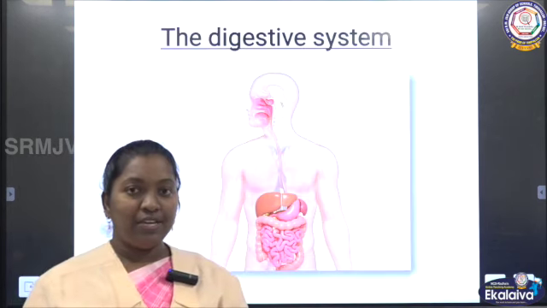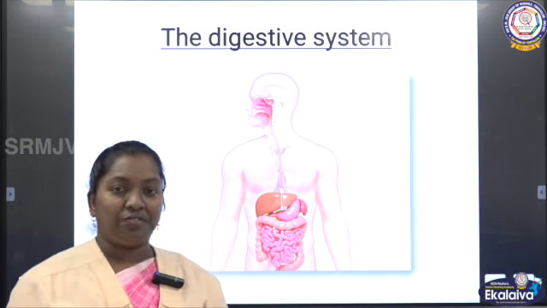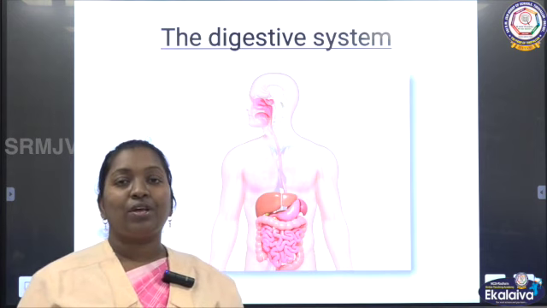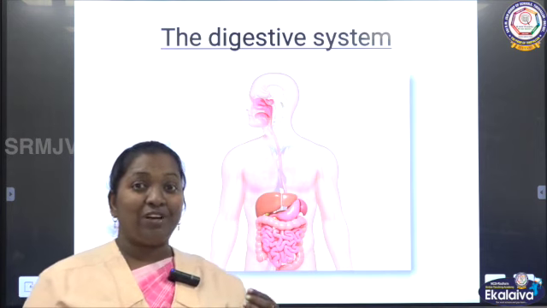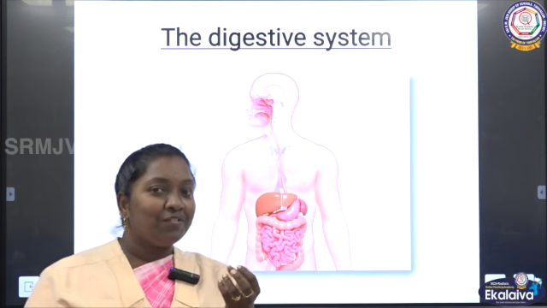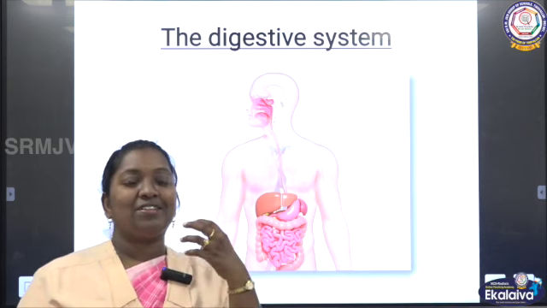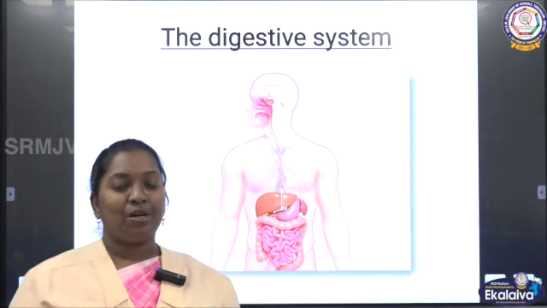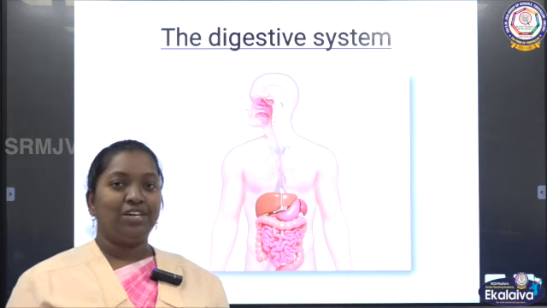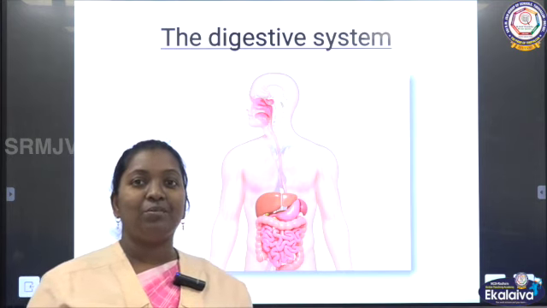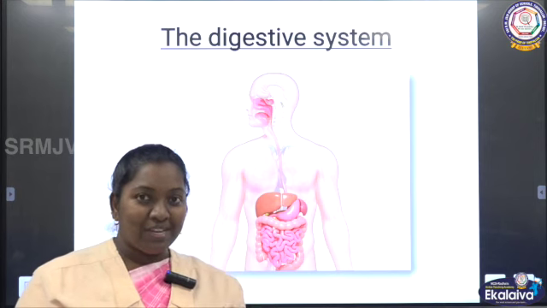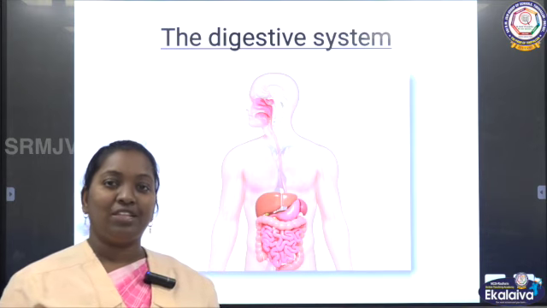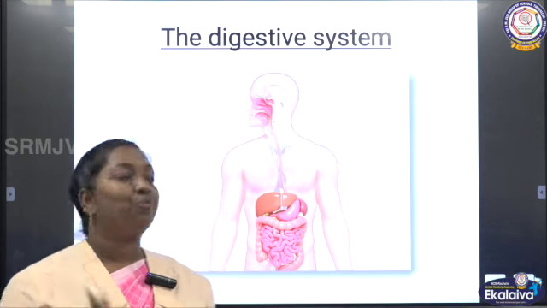Next, we are going to see the digestive system. The digestive system is very necessary and important for us. When we smell food, we can start to feel watering in our tongue. That is the first beginning of digestion. When we smell food and feel that watering in the tongue, we can say our digestion process is normal.